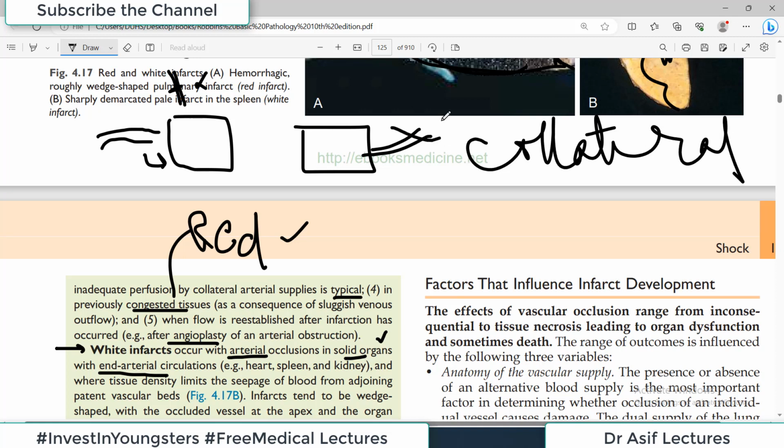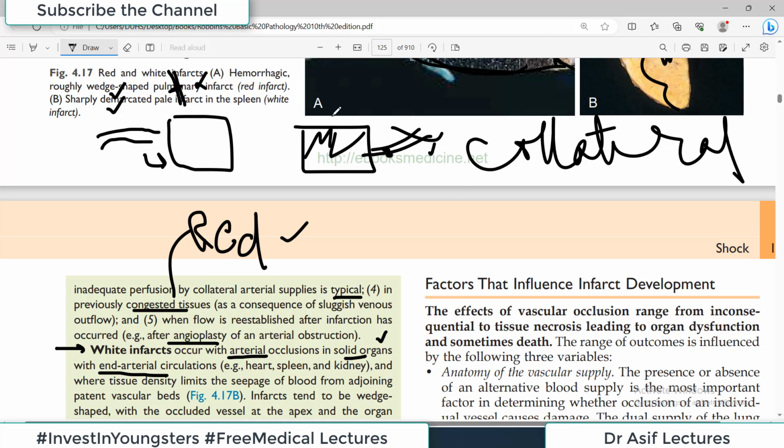So collateral circulation does not exist in this case. If this blood vessel is now blocked, this tissue will be infarcted. So this is an example of just by virtue of the fact कि collateral circulation present है या नहीं है, the outcome will differ. If collateral circulation is present in a tissue, infarcts are uncommon.